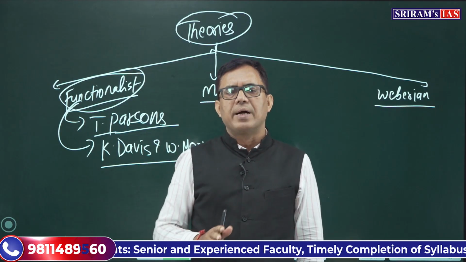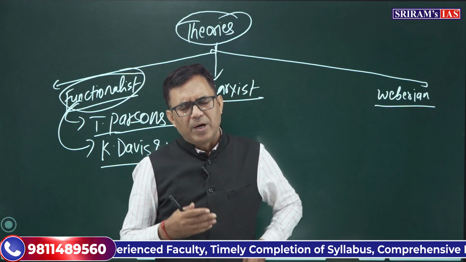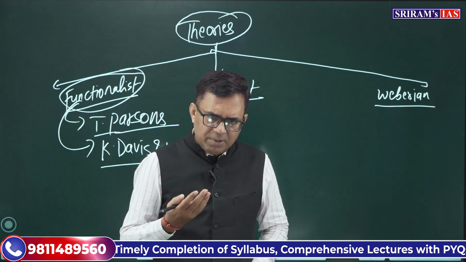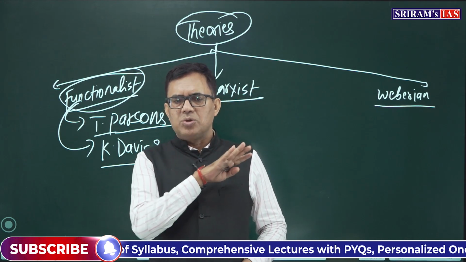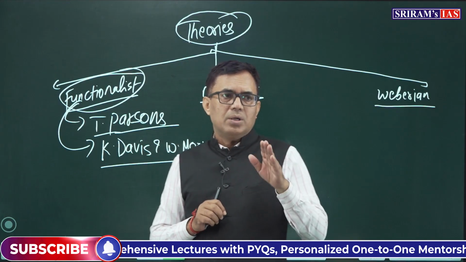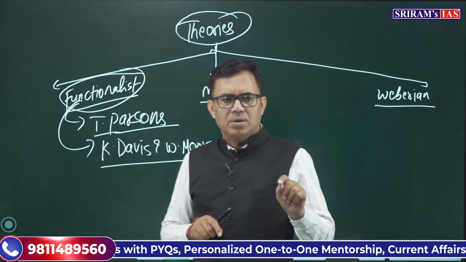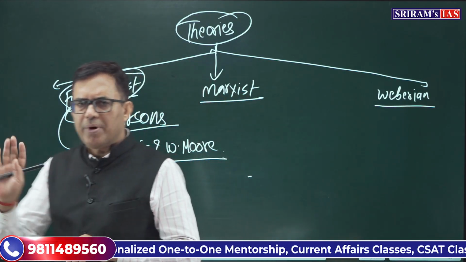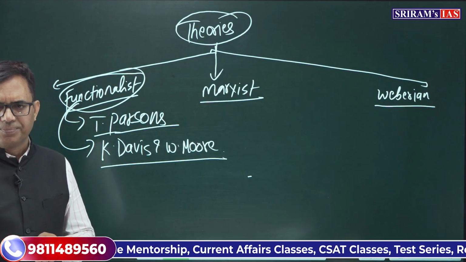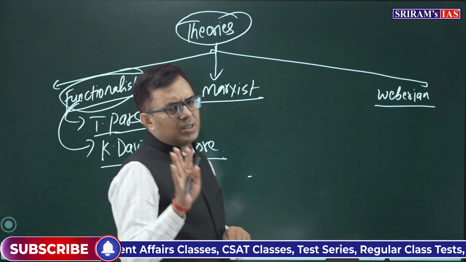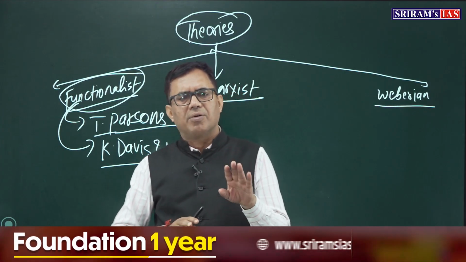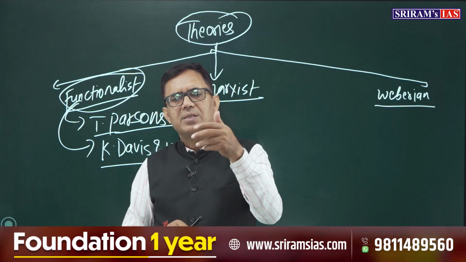If any society has to exist, its functional needs must be fulfilled. Otherwise, society cannot survive. So the stratification system should also be understood in terms of how it contributes in this regard.